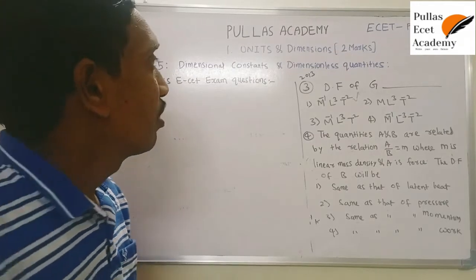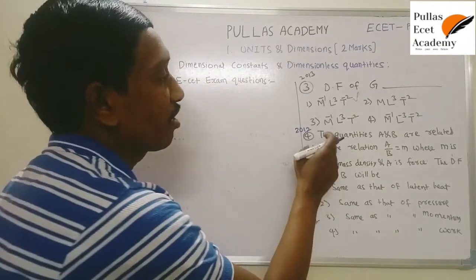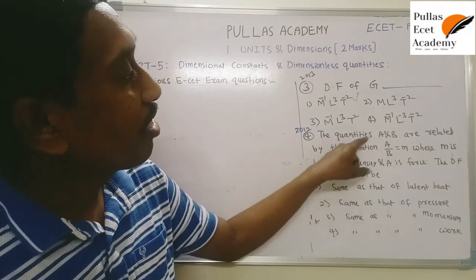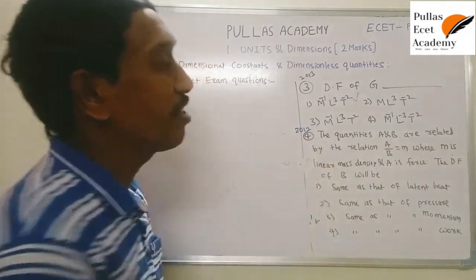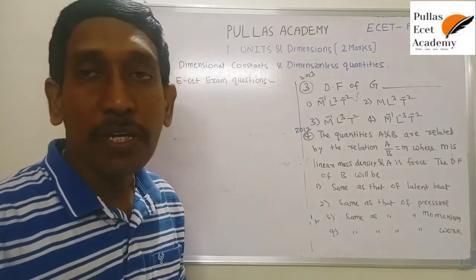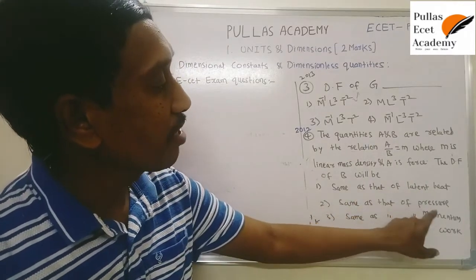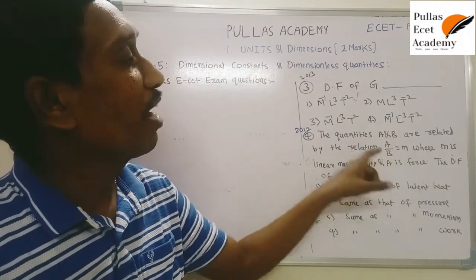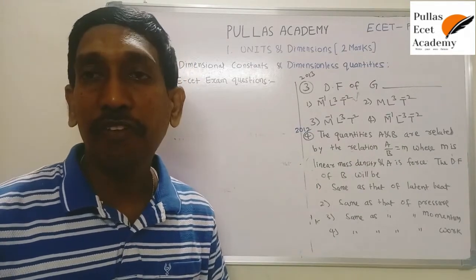The next question is from the M 2012 paper. The quantities A and B are related by the relation A/B = m, where small m is linear mass density and A is force. The dimensional formula of B will be, that means what quantity is B? It is similar to latent heat, pressure, momentum or work. How to understand? Just substitute the dimensional formulas of A and m and you get the dimensional formula of B. From that, understand what the physical quantity is.